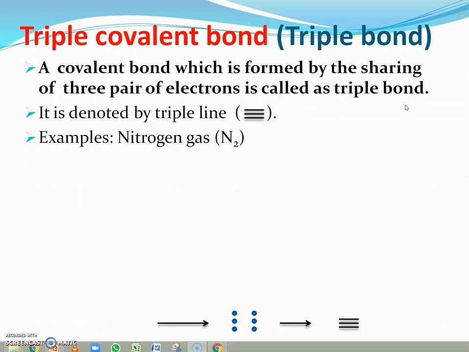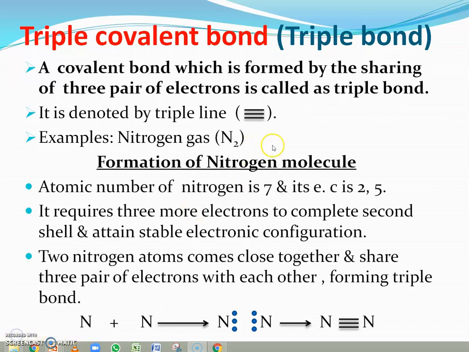Now we will discuss how the nitrogen gas molecule is formed. As the formula of nitrogen gas suggests, there are two nitrogen atoms. The atomic number of nitrogen is 7, and therefore its electronic configuration is 2,5. A nitrogen atom requires 3 more electrons to complete the second shell and to attain the stable electronic configuration.